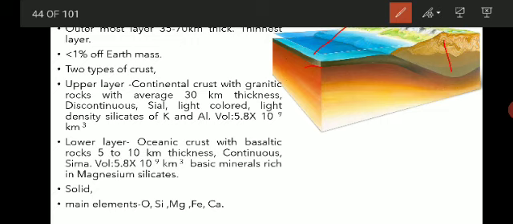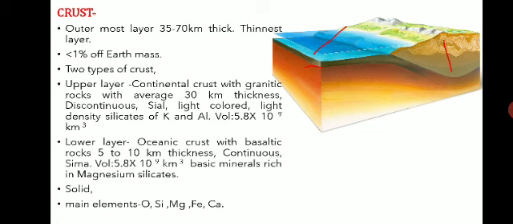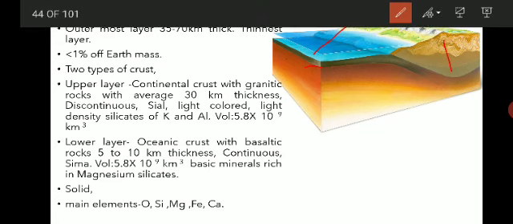The crust comprises both the continents, that is the landmass, and the ocean basins. The crust has a variable thickness. You can see in the figure the thickness is not the same throughout, right? Here the thickness of the crust is different and here it is different.